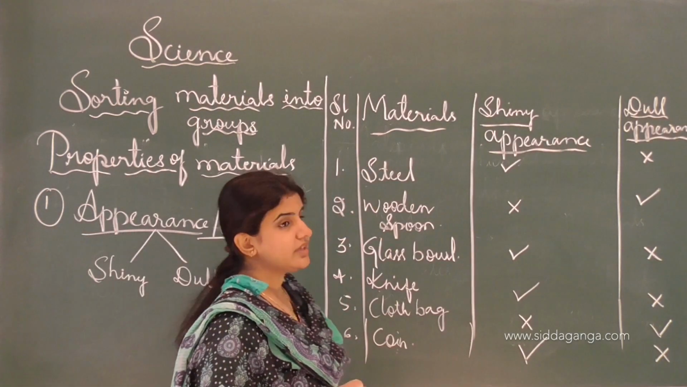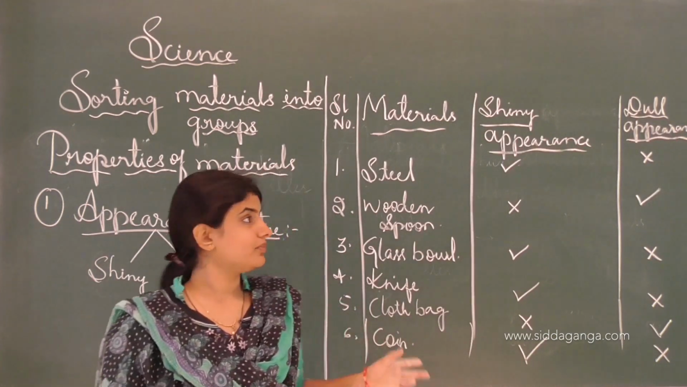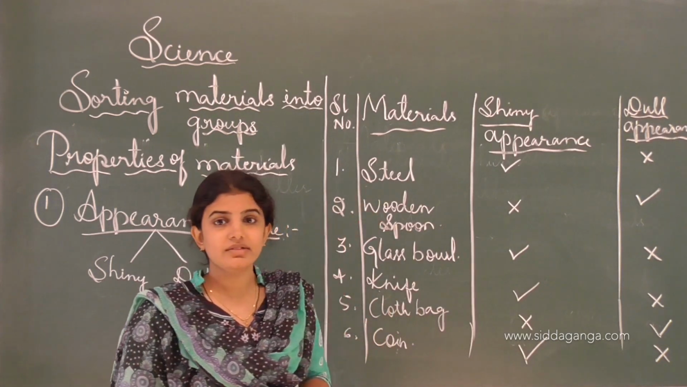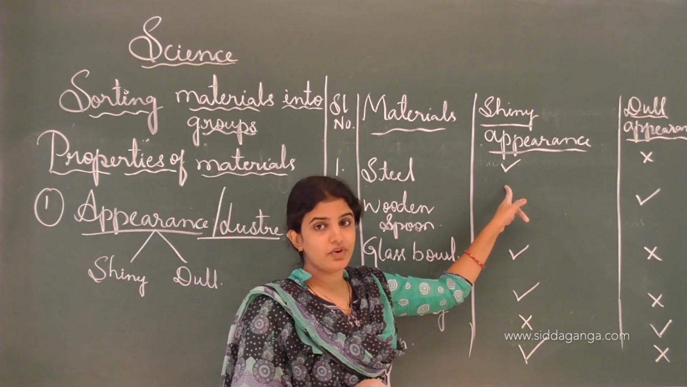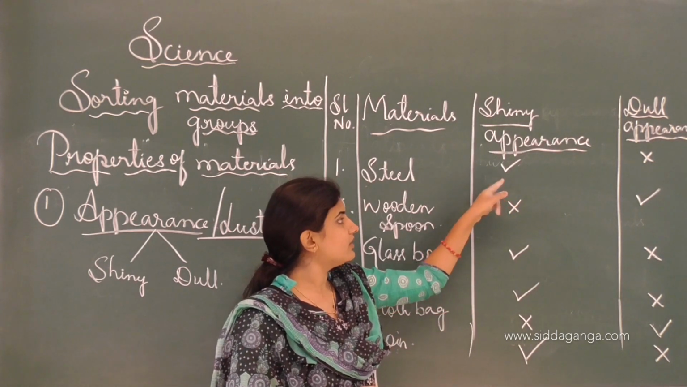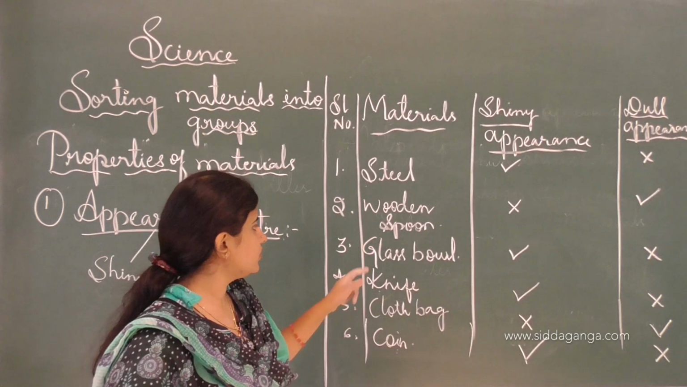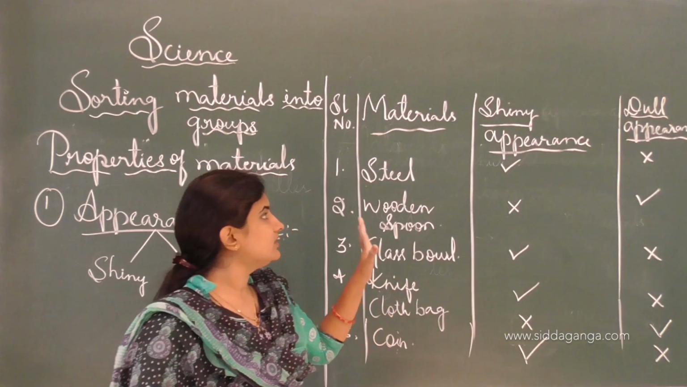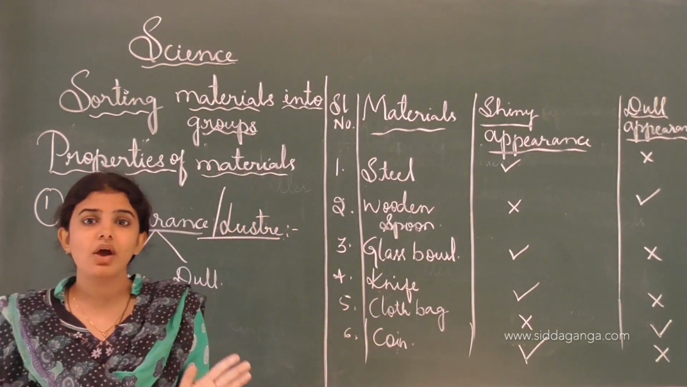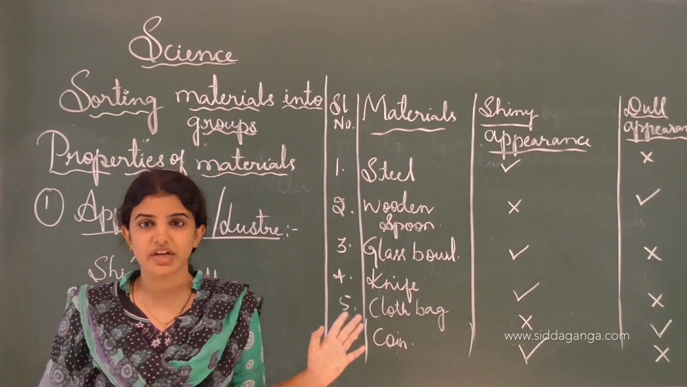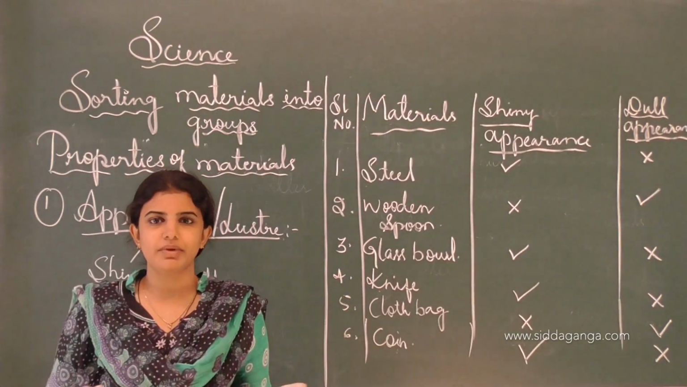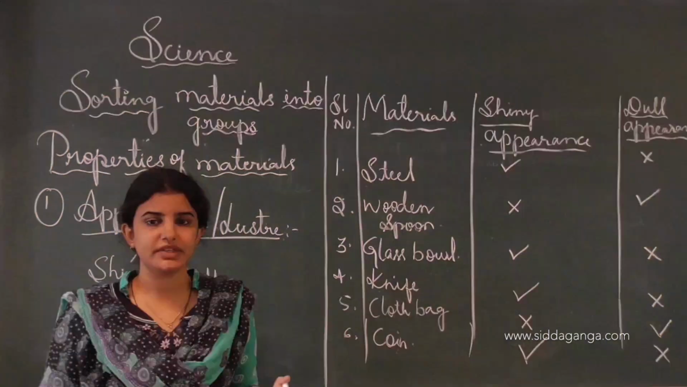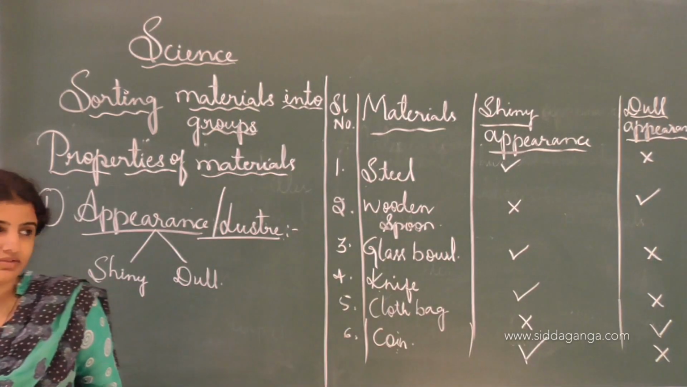See, the following table illustrates the materials and the shining appearance and the dull appearance, in which first one is steel. See, steel shines when light falls on them. So I will put a right mark here, and like that wooden spoon, glass bowl, knife, cloth bag and the coin. See, this is how materials are classified into different types. See, this is how the first property will be completed, and the next property is hardness.